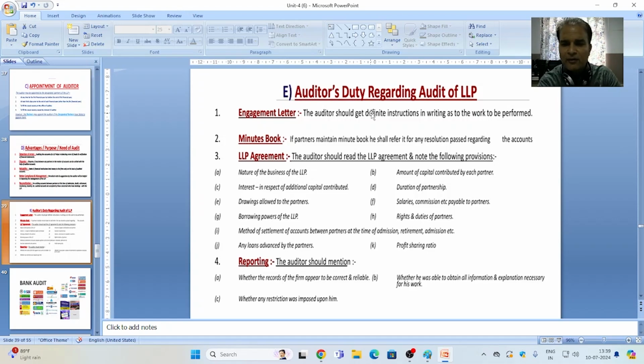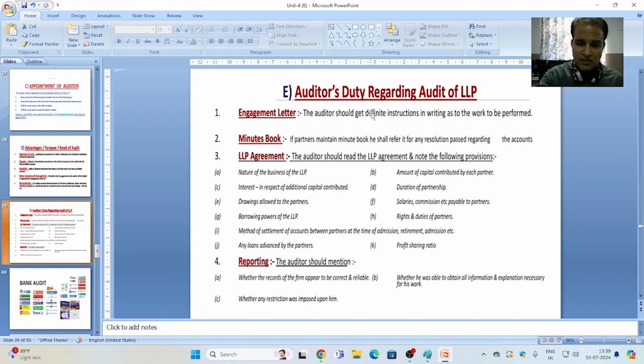Next is reporting. Fourth point, the auditor should mention whether the records of the firm appear to be correct and reliable. He has to mention in his opinion whether the records appear to be correct and reliable. He has to mention whether he was able to obtain all information and explanations necessary from the LLP for completion of his audit assignment.